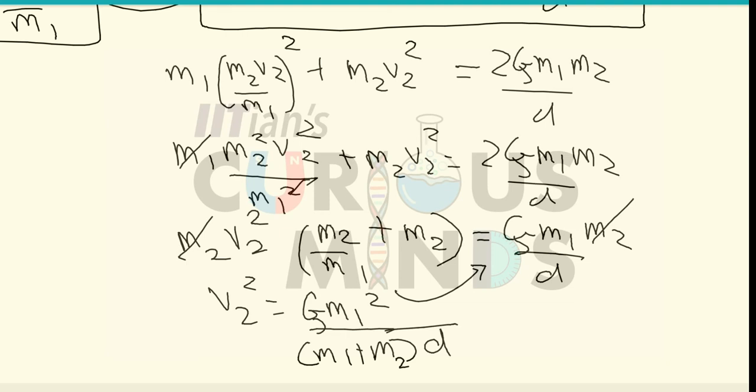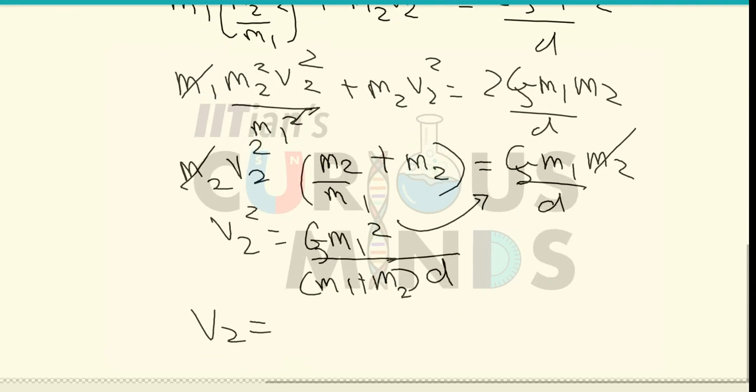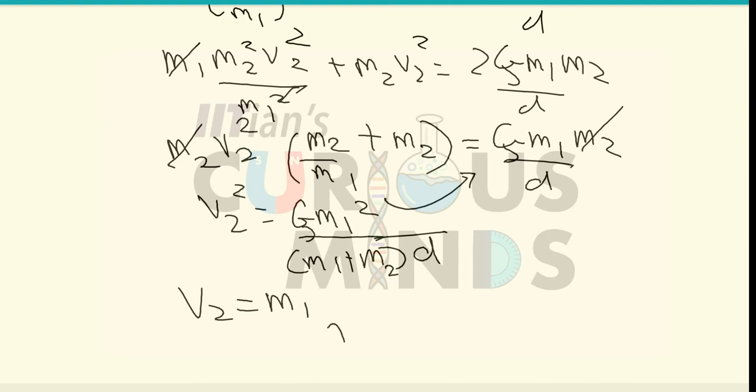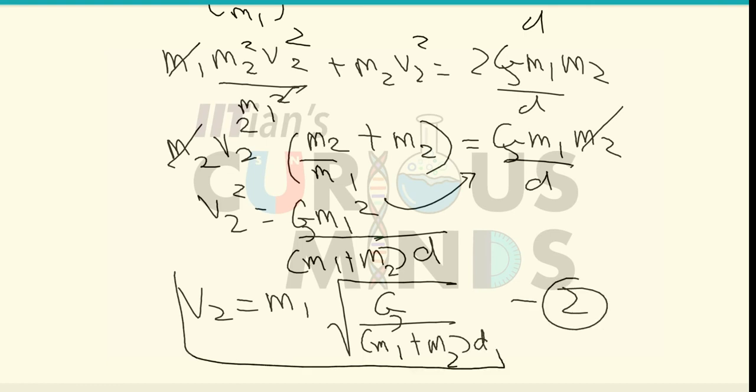It will be equal to g m1 square divided by m1 plus m2 into d, that is v2 will be equal to, if I take root on both the sides, m1 root of g divided by m1 plus m2 into d. This is the first, let this be the second equation. Let this be the second equation.